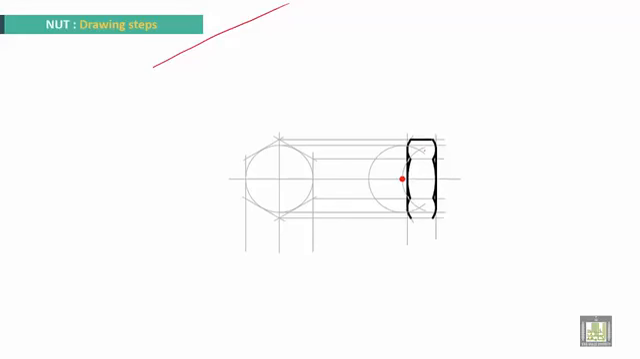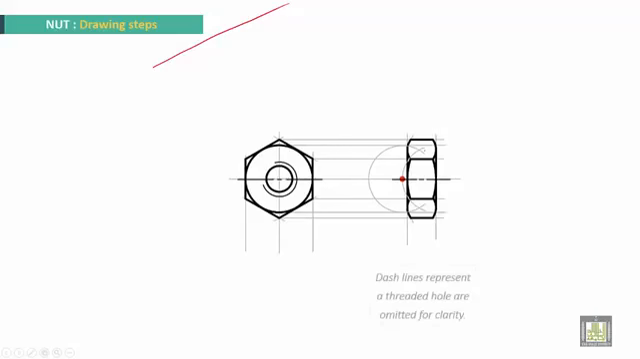And finally, this is the nut representation. Okay, this is with the axis, and now this is the front view of the nut. Remaining, yes, is the thread drawing. Dashed lines representing a threaded hole are omitted for clarity here. We didn't put the dashed line for the threads. This is for clarity.